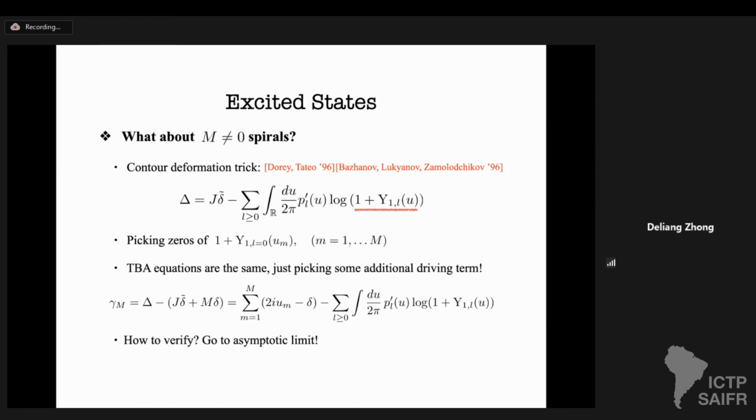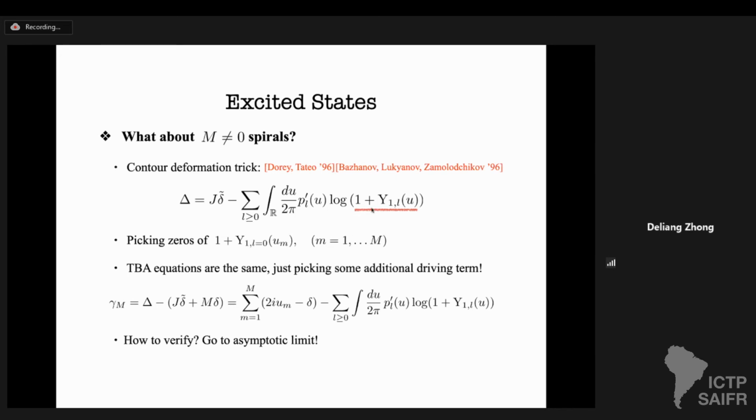Okay, so far I explained how to do the ground state, but the natural question is how to generalize the framework to excited states. In the integrability framework, this can be done quite easily because we know the famous contour deformation trick. The idea is, if you have an excited state, the log(1+y) will have some singularities. So we have to deform the contour accordingly to avoid the singularity, or effectively we have to pick the residues at a special point.